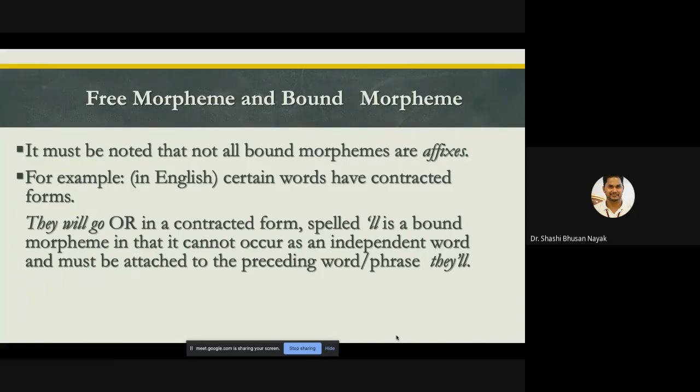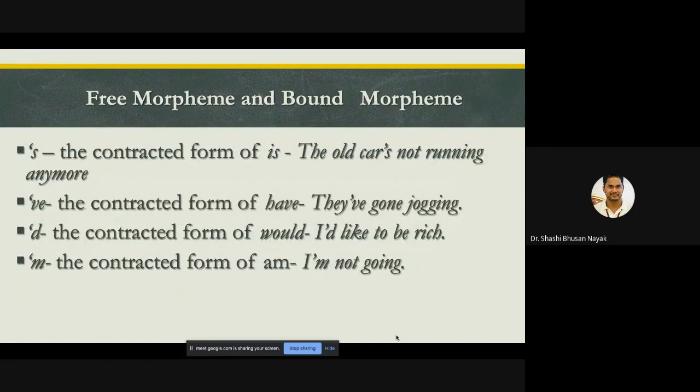Usually you use will, but if you use ll like this, then it becomes a bound morpheme. So it doesn't have to be a prefix or suffix. Without a prefix or suffix, it can be a bound morpheme as well. Then the contracted form of is, s with an apostrophe: the old car is not running anymore.